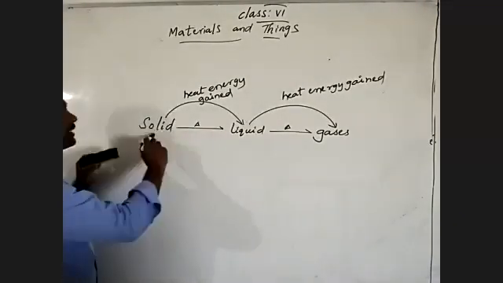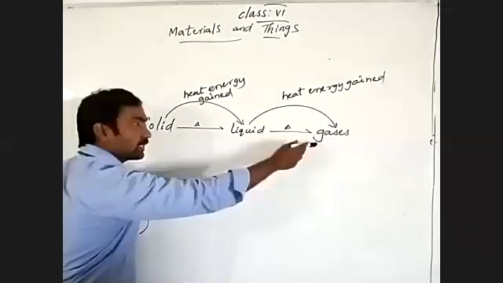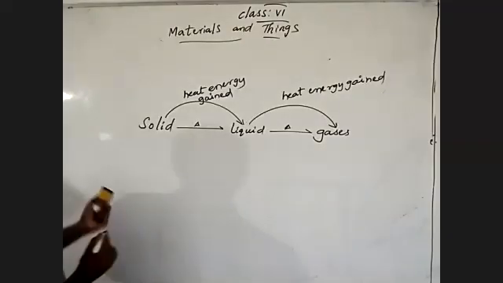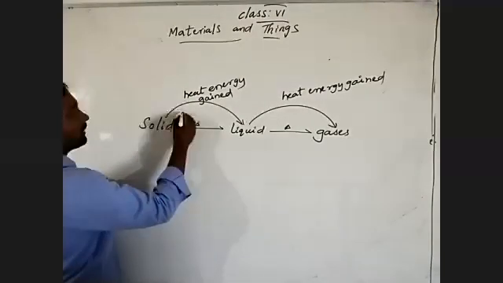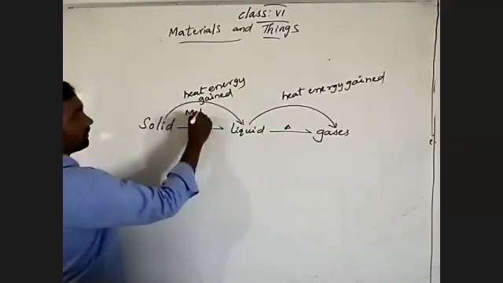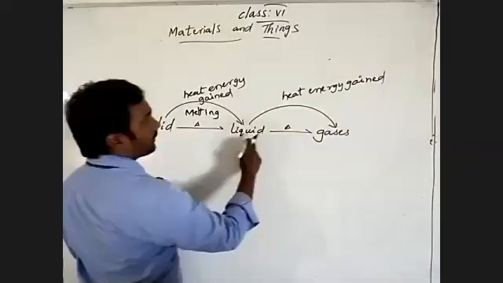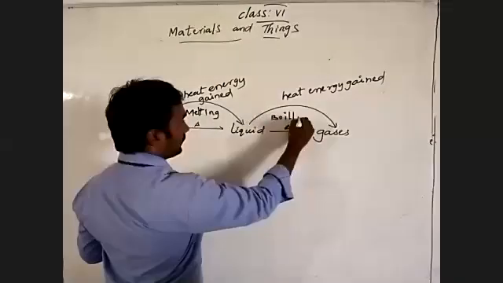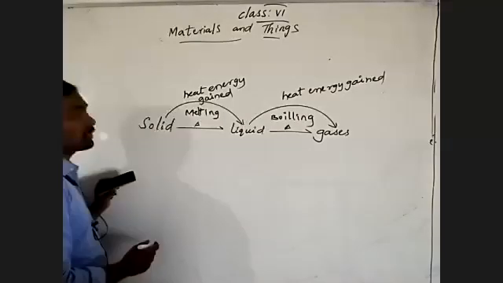See here, solids are changing to liquid by gaining the heat energy, and the liquids also change into gases by gaining the heat energy. Understand? When solids are changed into liquids, what do we call the process? Melting process. And here, liquid to gases, what did you discuss? Yes, boiling.